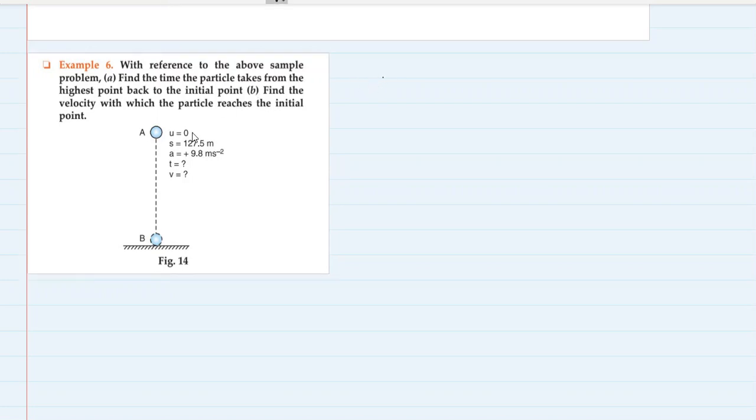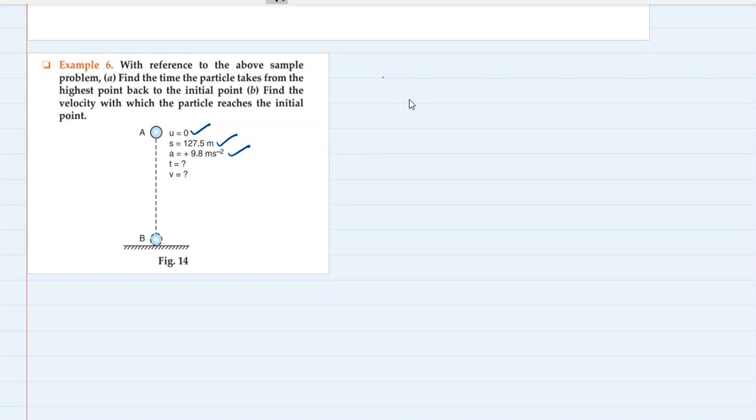Now we are considering that the body is now falling down from its highest point. So initial velocity here will be taken as 0. Why? Because the body is now momentarily at rest and then it begins its free fall. And we know how high it came, 127.5 meters. So that is the height it has to cover. But the acceleration due to gravity will become positive, 9.8, because now the body is moving in the direction in which the acceleration is taking place. The force is applied, force due to gravity. That's why acceleration due to gravity is positive. We have to find the time.